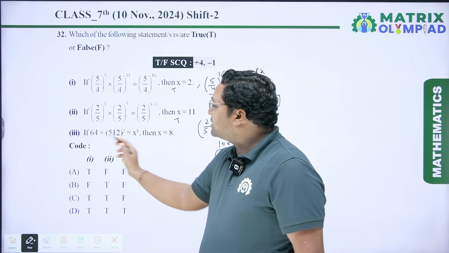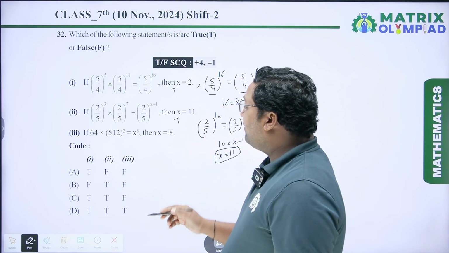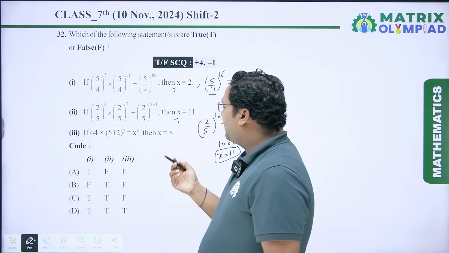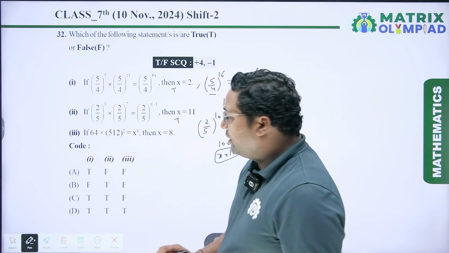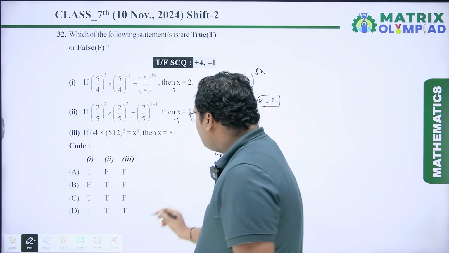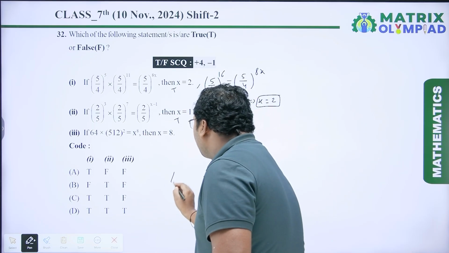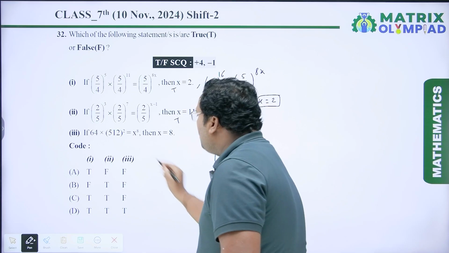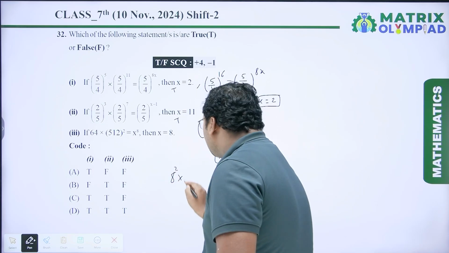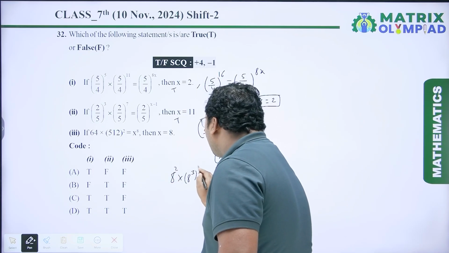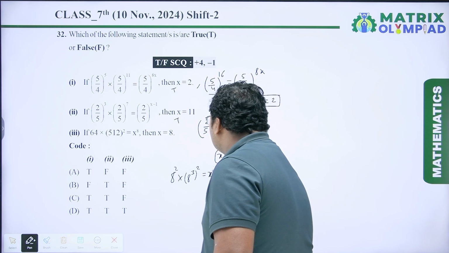Next is if 16 × (512)^2 = x^8, then x = 8. So let's solve this equation. 16 is 8 square, 512 is 8 cube, and to the power 2, equal to x to the power 8.